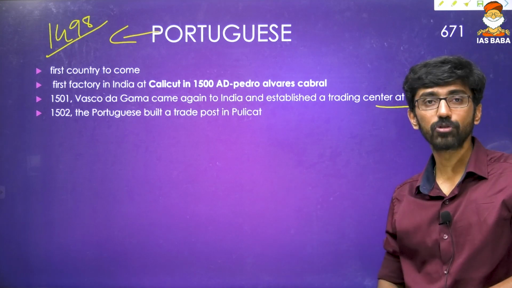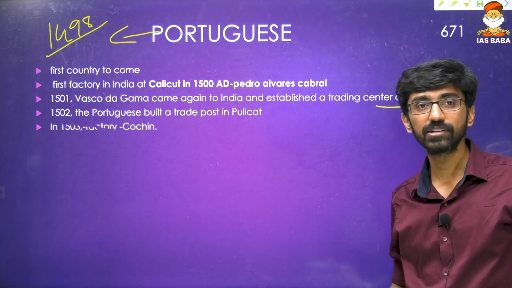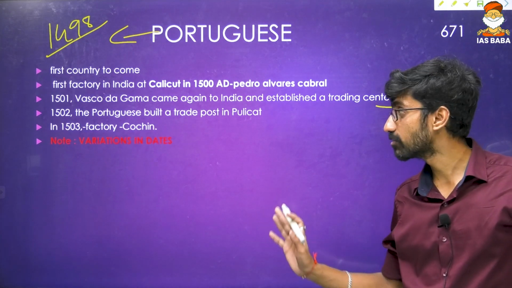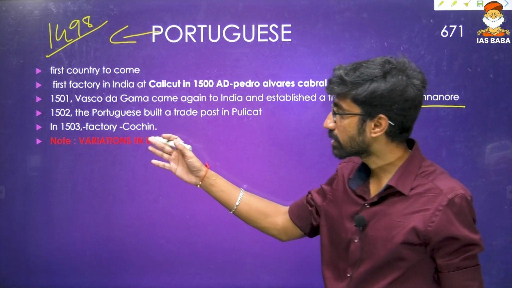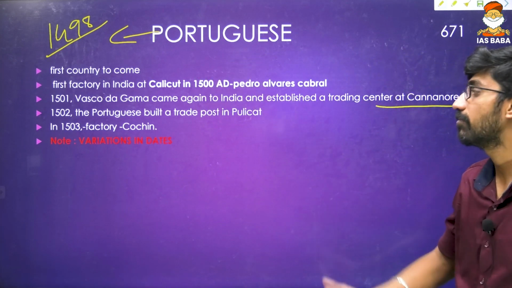And later in 1502 the Portuguese built their trading post at Pulicat. Again, there are some variations in some of these dates. And in 1503 they established a factory at Cochin. So these are some of the early beginnings of the Portuguese.